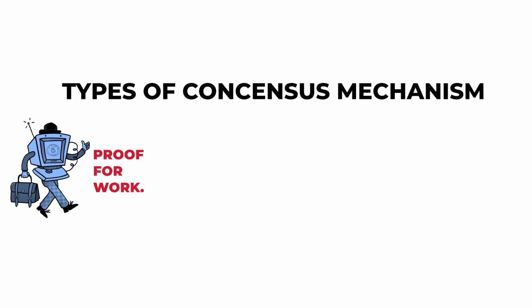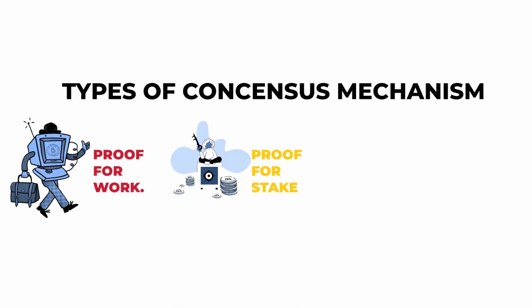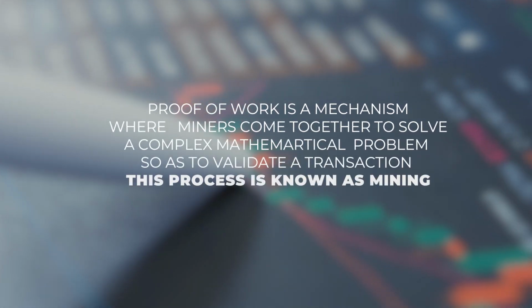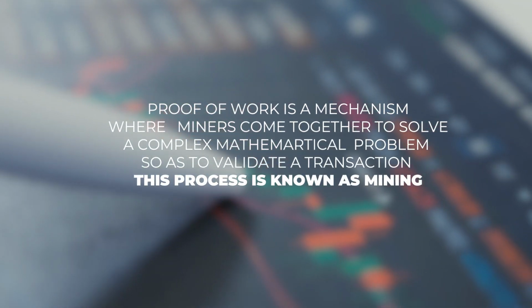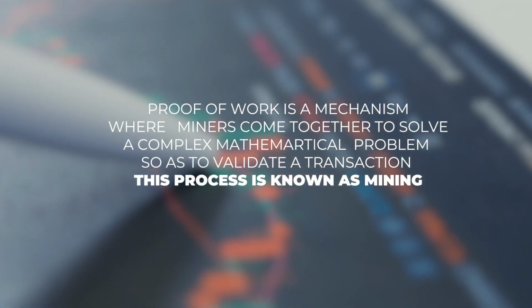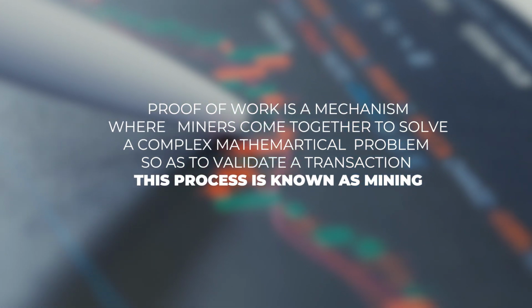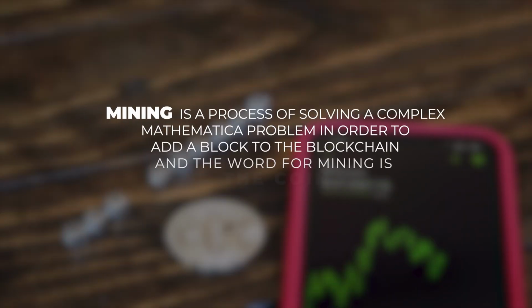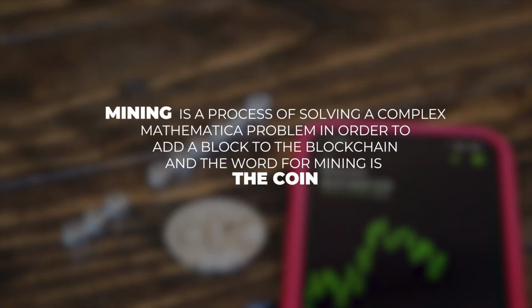We have proof of work, we have proof of stake, and we have practical Byzantine fault tolerance. I'll be explaining what proof of work is. Proof of work is a mechanism where miners come together to solve a complex mathematical problem so as to validate a transaction. This process is known as mining. Mining is the process of solving a complex mathematical problem and being able to add a block to the blockchain. And the reward for mining is a coin.